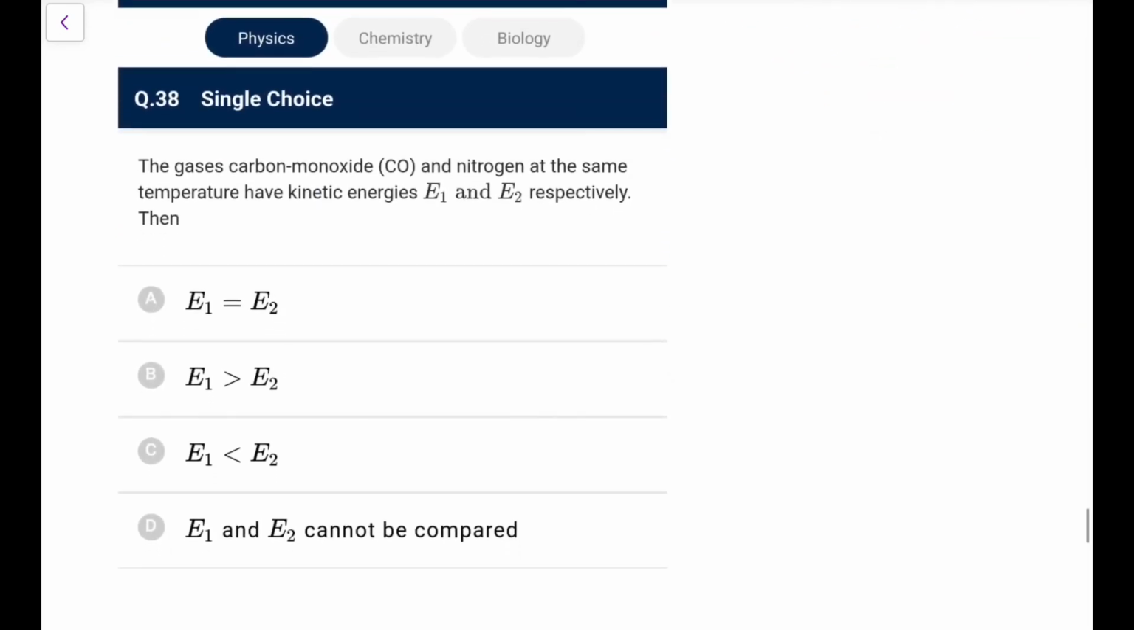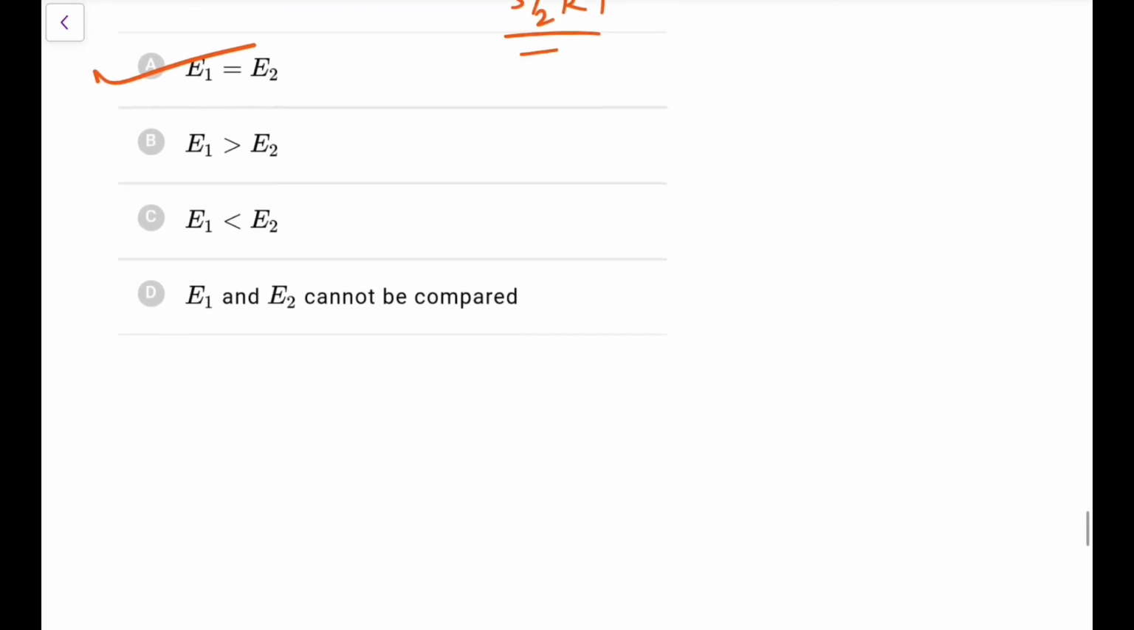The gases carbon monoxide and nitrogen at the same temperature have kinetic energies E1 and E2 respectively. At the same temperature the molecules have the same kinetic energies. Carbon monoxide and nitrogen are both diatomic, so E1 is equal to E2, and both energies would be 5 by 2 kT. If it would have been helium and nitrogen, then the answer might have differed.